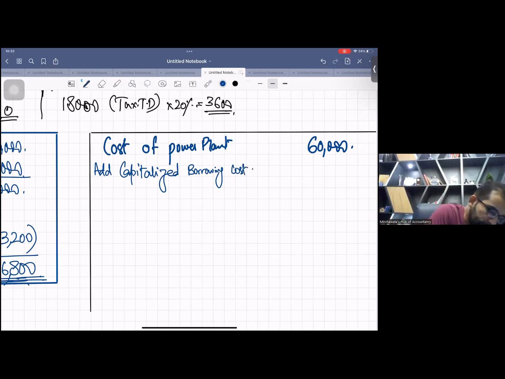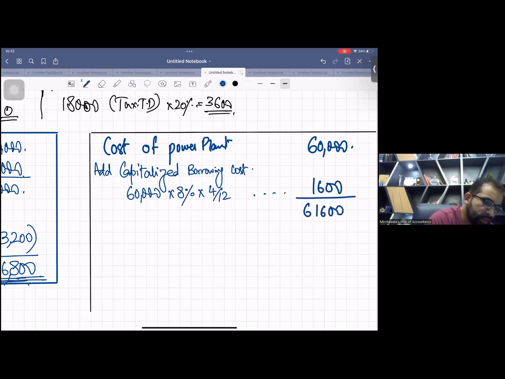The loan was 60,000 at 8% for 4 upon 12. It's 1600. So the correct amount of the asset is 61,600.